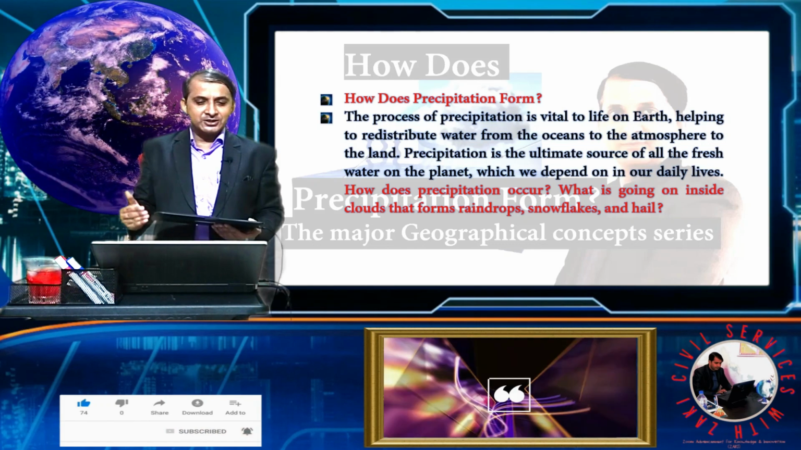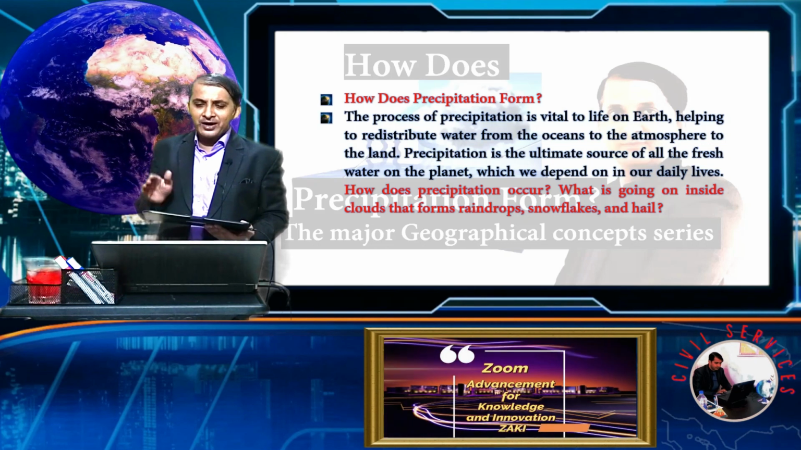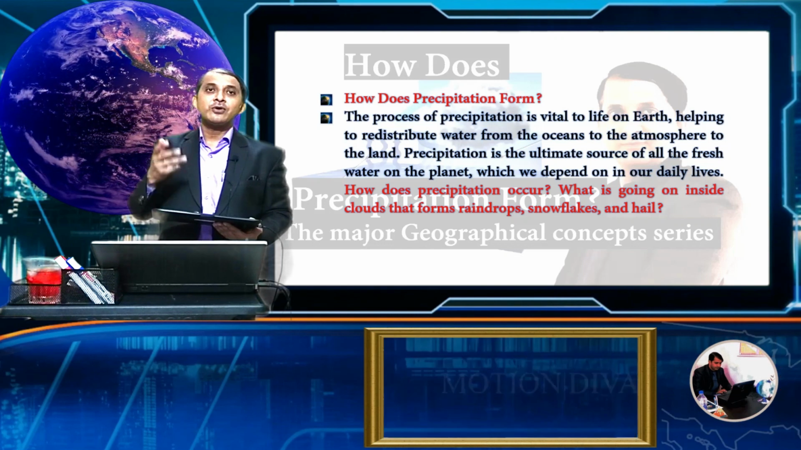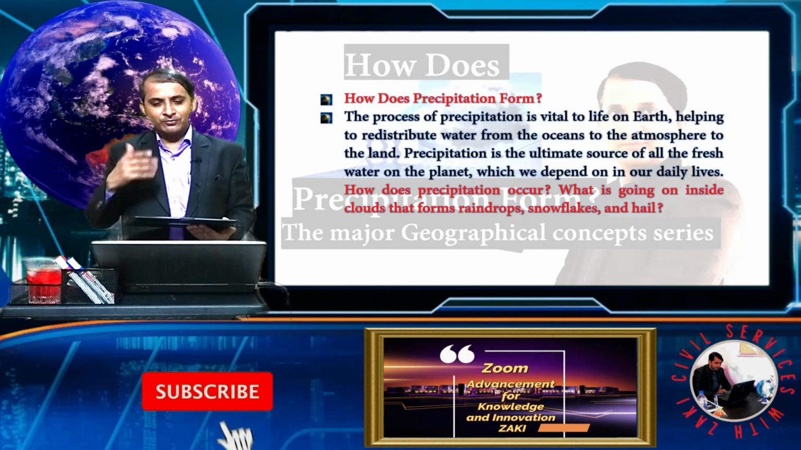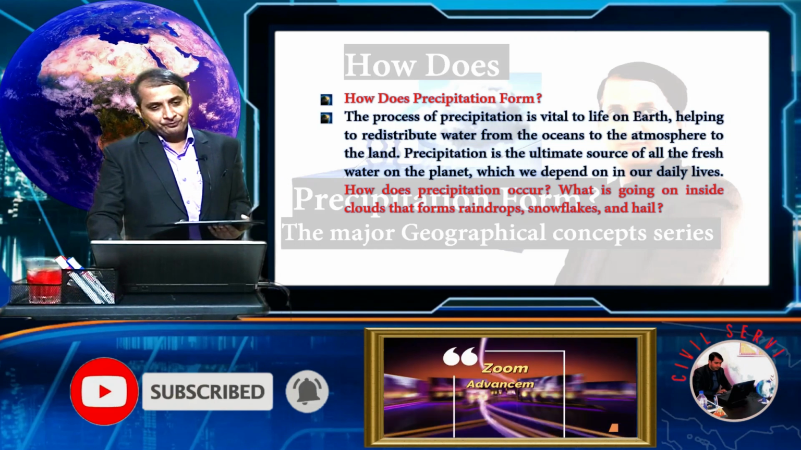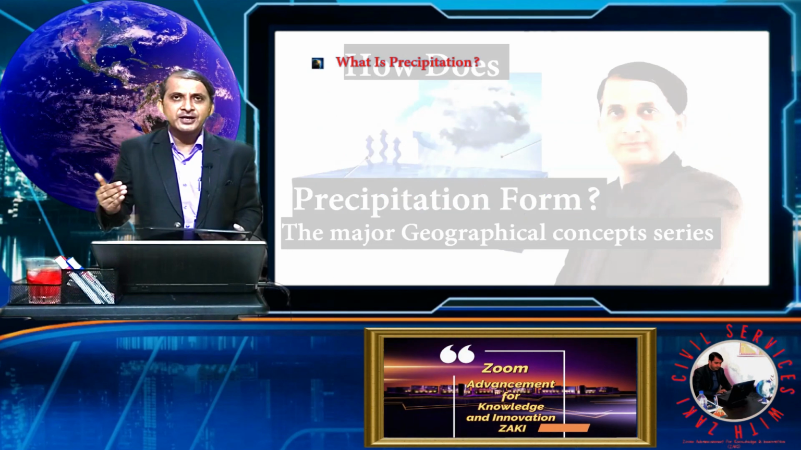So in this lecture we learn how precipitation occurs and what is going on inside the cloud that forms droplets, snowflakes, hail and so on. We move forward and see first, what is precipitation.